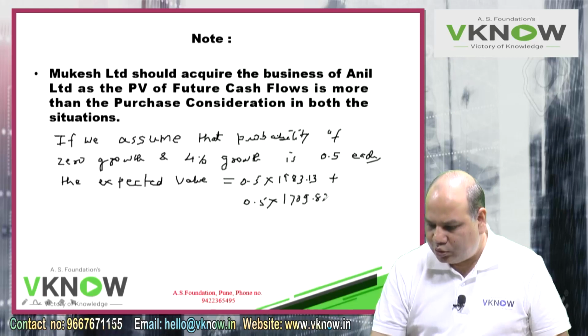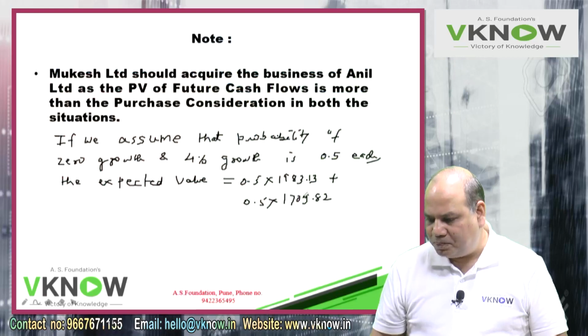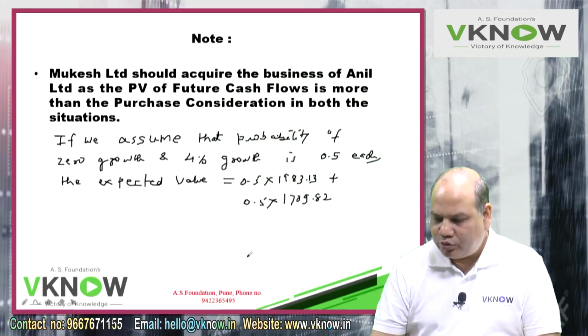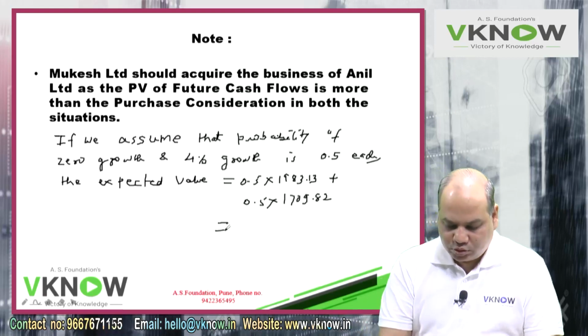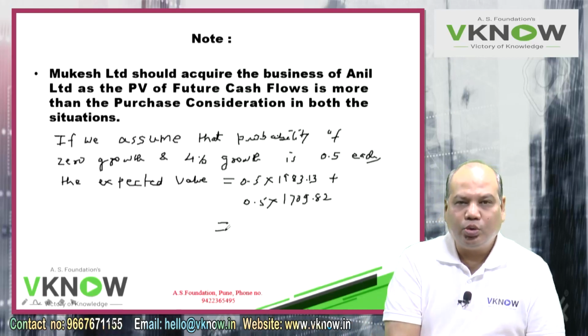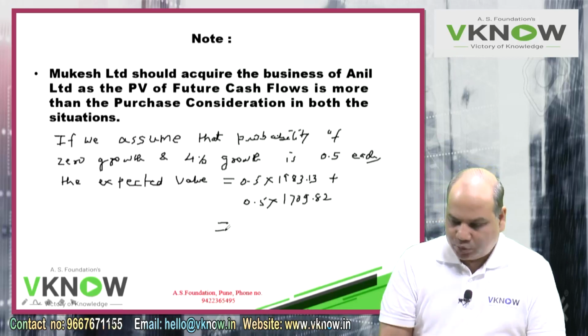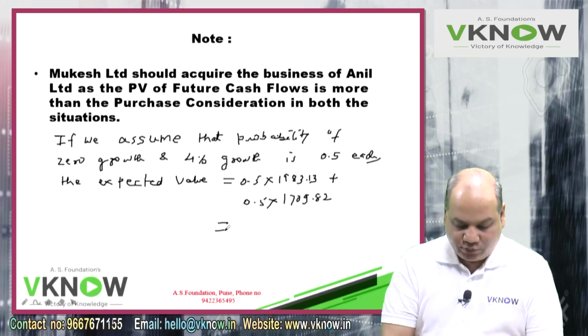So in your exam, if suppose one number is less than the purchase consideration and one is more, how do you take the decision? Calculate the expected value of both the numbers. If probability is given in the question, take the question's probability. If the probability is not given, then you have to assume that the probability will be 0.5 each. So please do this calculation and tell me the answer.